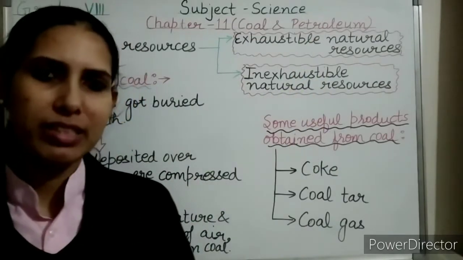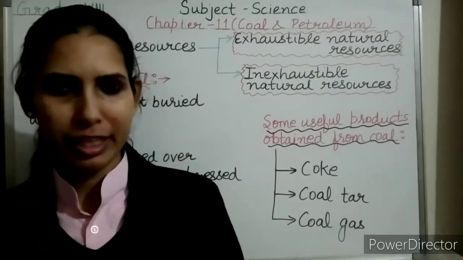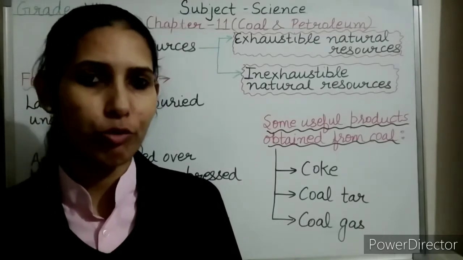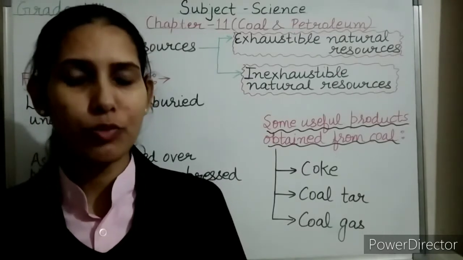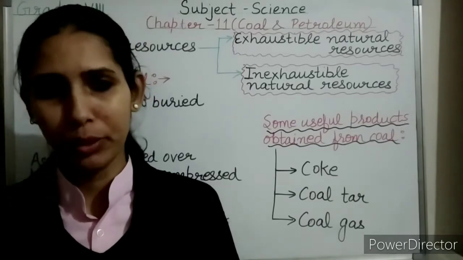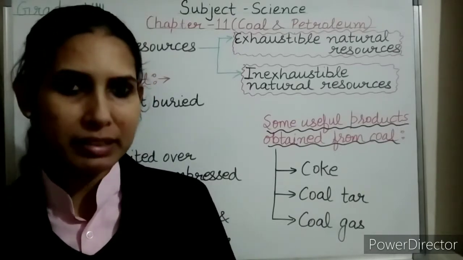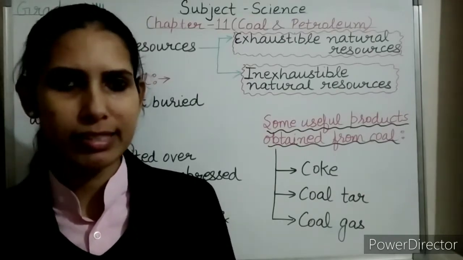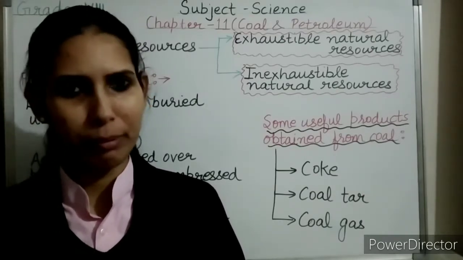Today we will study Chapter 11, Coal and Petroleum. In this chapter, we will study about coal, petroleum and natural gas. These all are fossil fuels. We will study why these are called fossil fuels and how these fossil fuels were formed, what are their uses, what are the useful products that are obtained from coal and petroleum. We will discuss all these things in detail in this chapter one by one.